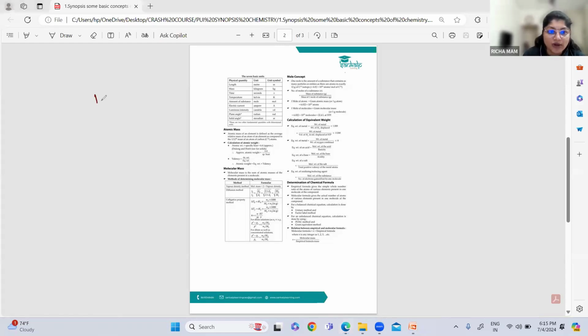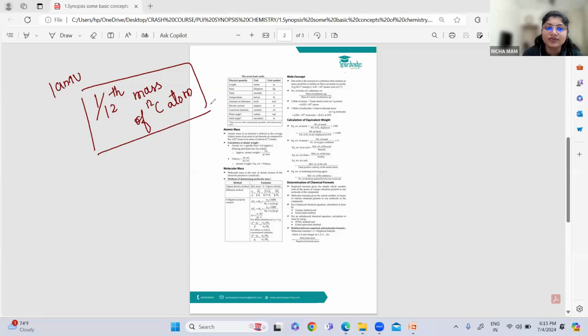So to what is it compared? It is compared to 1/12th mass of carbon 12 atom. So this is nothing but 1 AMU, that is one atomic mass unit. One atomic mass unit is what? It is 1/12 the mass of carbon 12 atom isotope. So how are we going to calculate the average atomic mass? Based on this also, we are going to solve the problems on average atomic mass. Just a second.